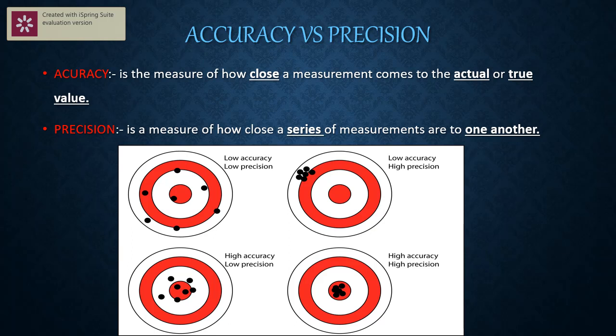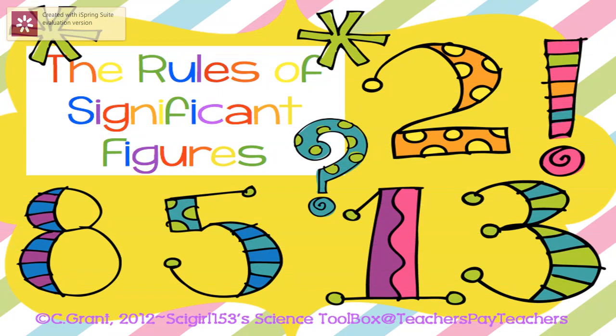Whereas the fourth one, all the targets are at the center. That means he is both accurate and precise. For example, taking the beaker, 19.9, 19.91, 19.92, all 3 readings are very close. All 3 readings are close to the actual value. So he is both accurate as well as precise. That's why he is called the accurate and precise boy. And this example also explains high accuracy and high precision.